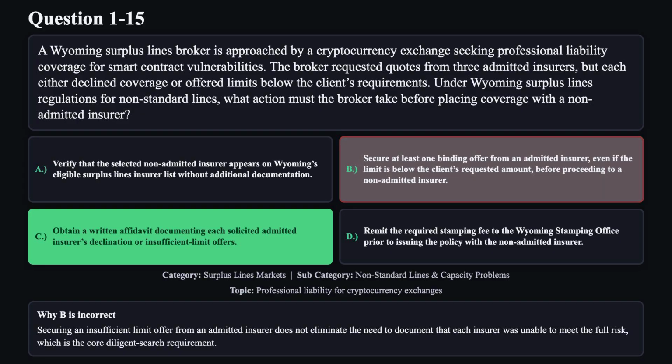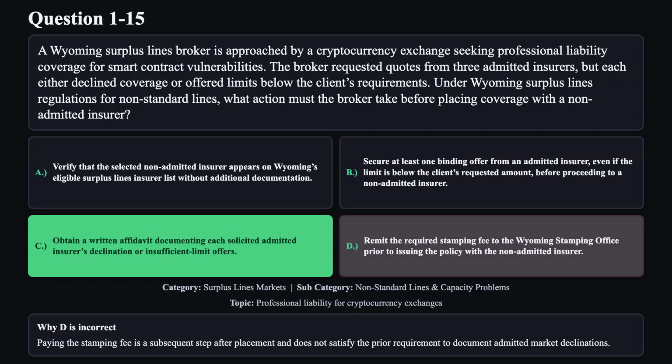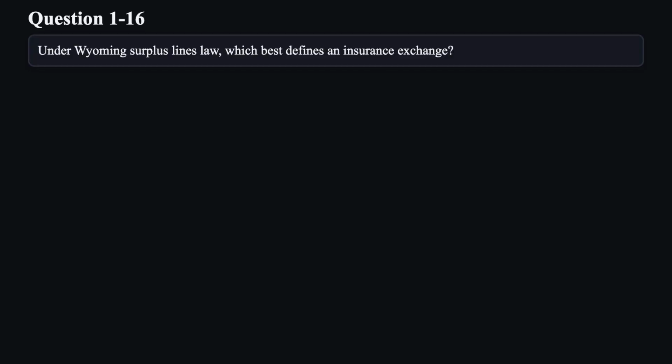Reason B is not correct. Securing an insufficient limit offer from an admitted insurer does not eliminate the need to document that each insurer was unable to meet the full risk, which is the core diligent search requirement. Reason D is not correct. Paying the stamping fee is a subsequent step after placement and does not satisfy the prior requirement to document admitted market declinations.